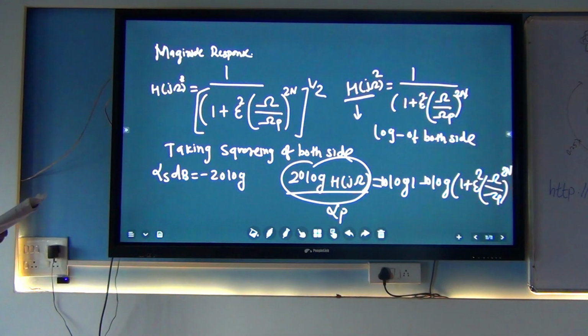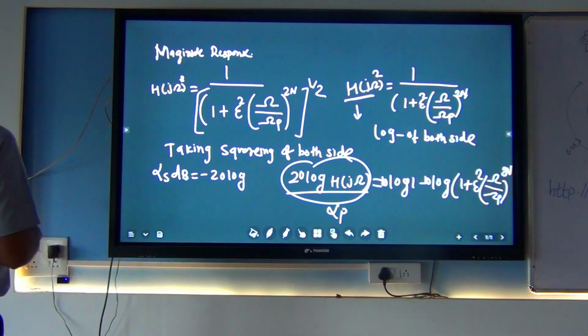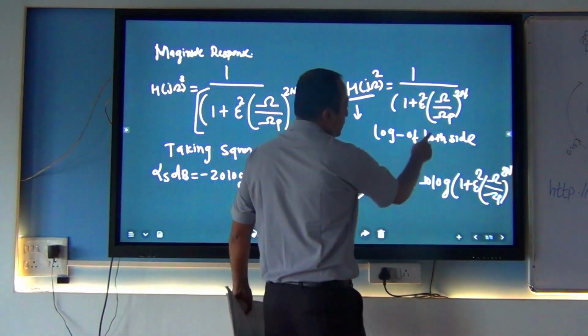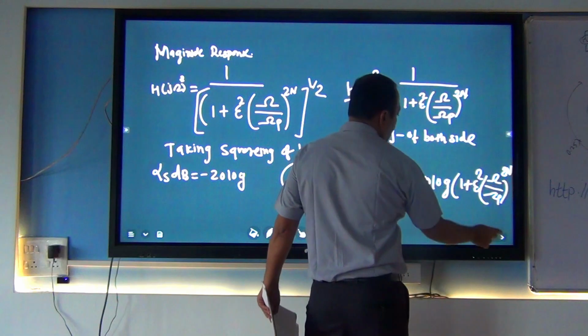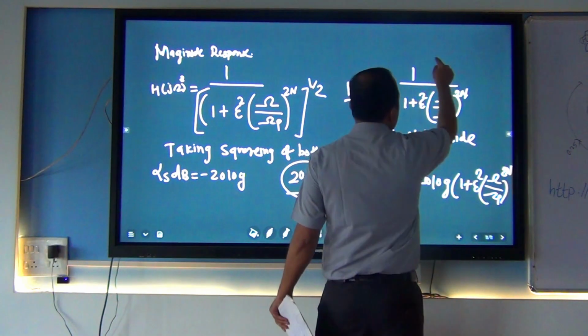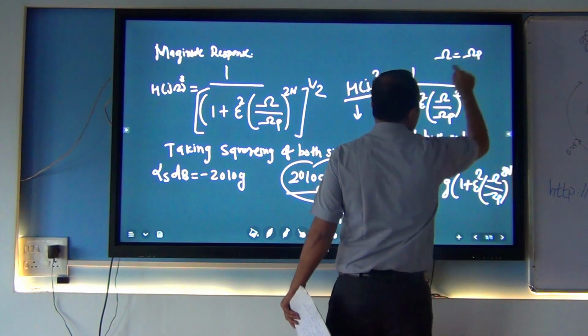Now substitute: cutoff frequency is equal to passband frequency.